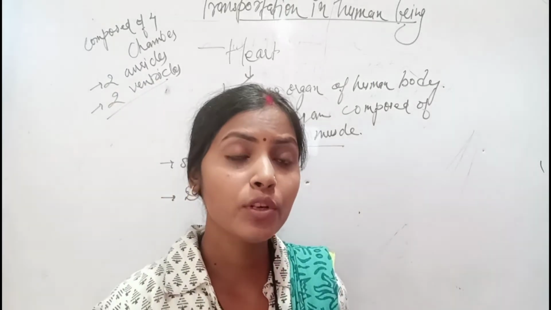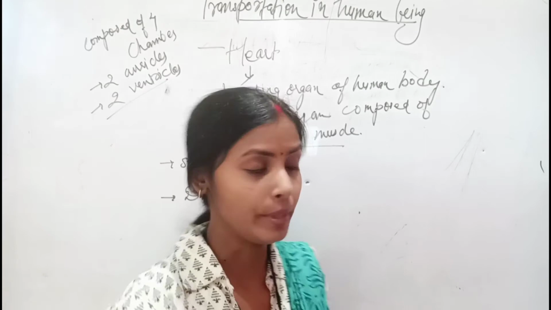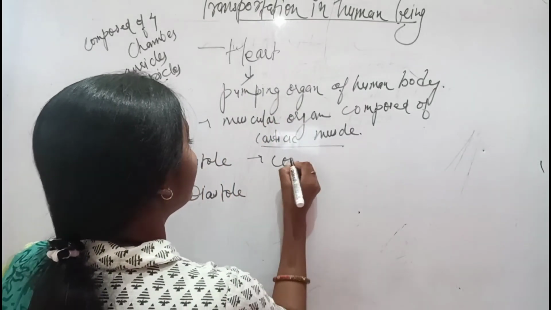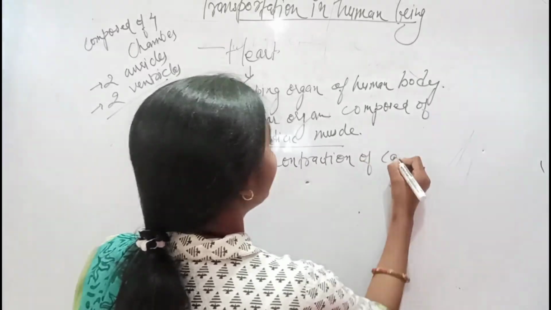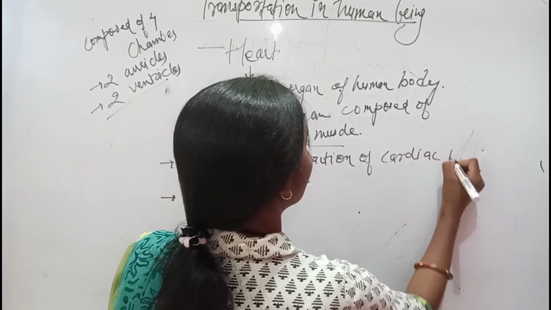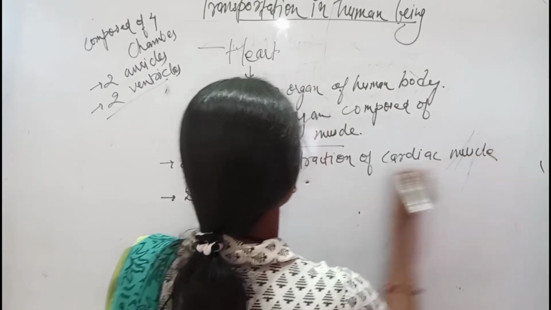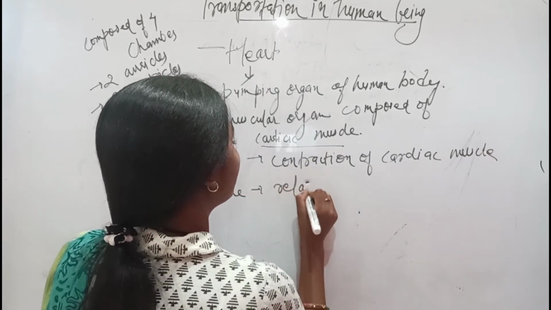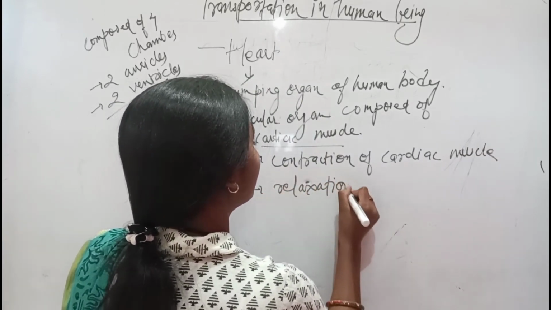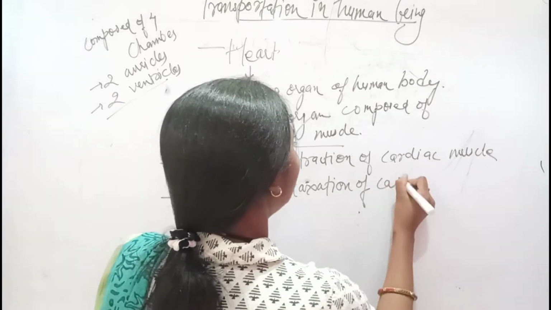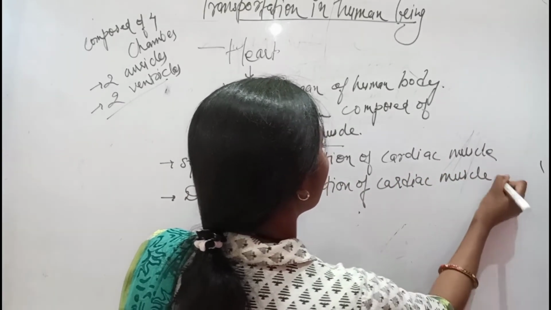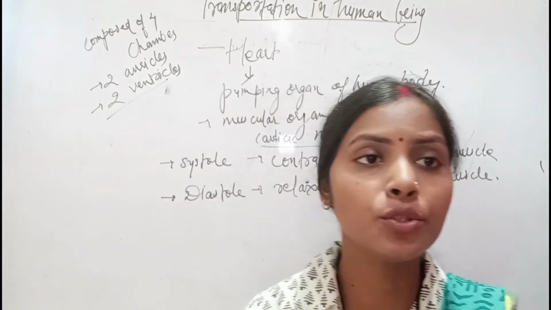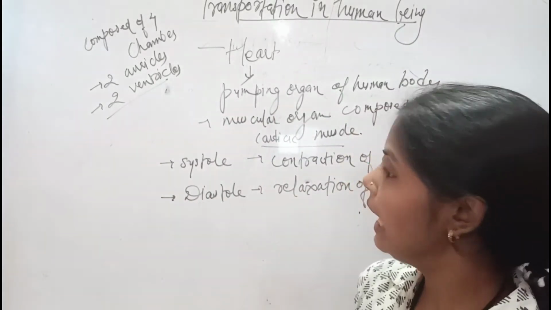Systole is the contraction of the cardiac muscle, and diastole is the relaxation of the cardiac muscles. These are the two processes which occur in the heart.